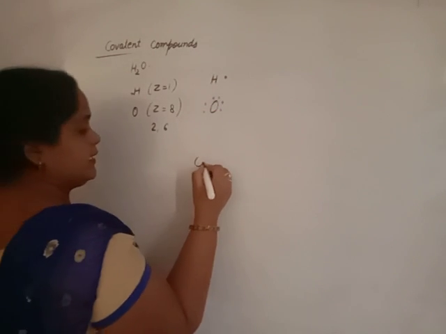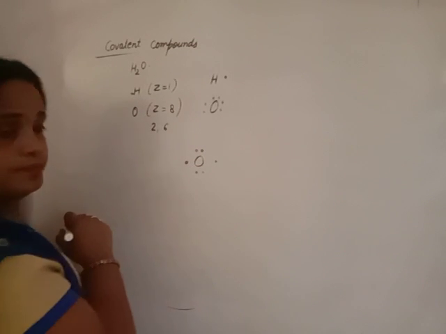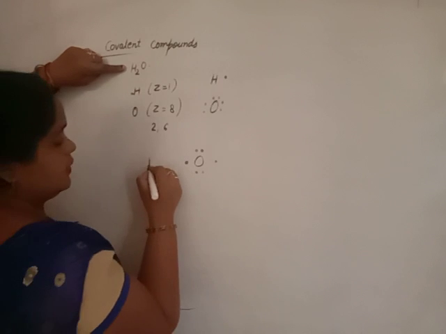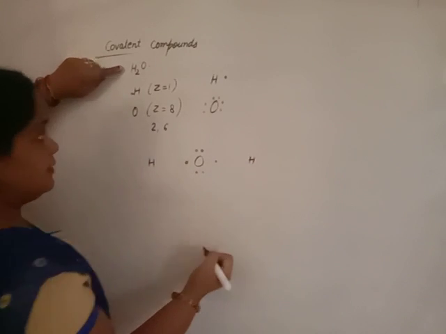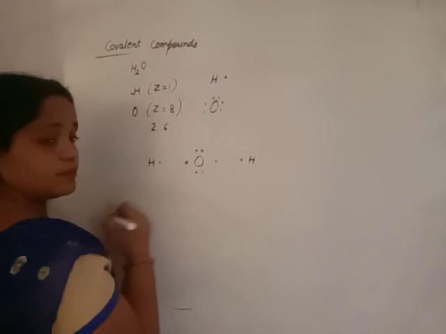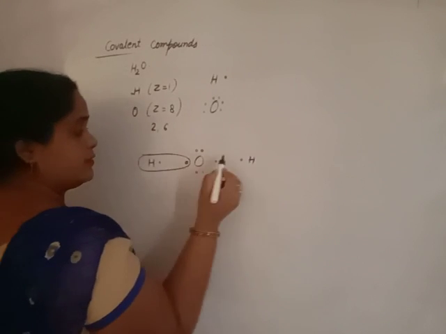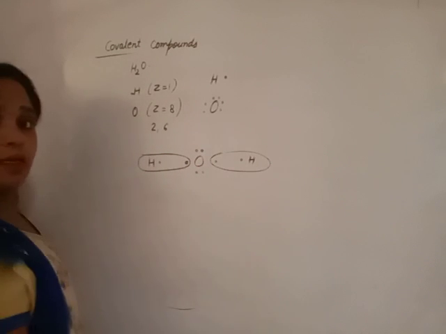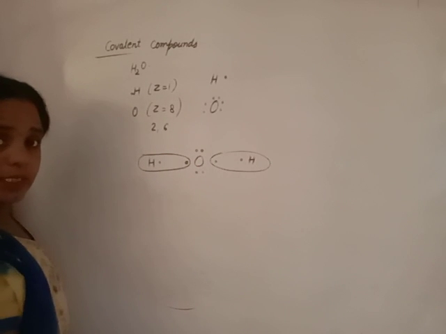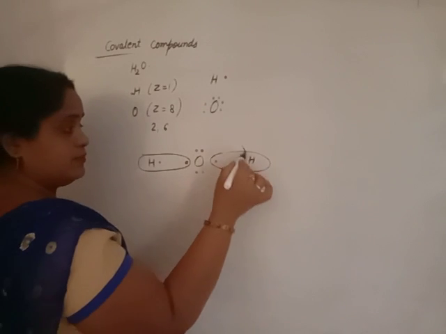You will arrange it like this: 6 electrons around the oxygen, and 2 hydrogens, 1 on this side, 1 on this side. Each hydrogen has 1 electron in the Lewis structure. What happens? Hydrogen completes its duplet, with 2 electrons in the outermost shell. Oxygen wants to complete its octet, 8 electrons: 6 itself, then 7 and 8.